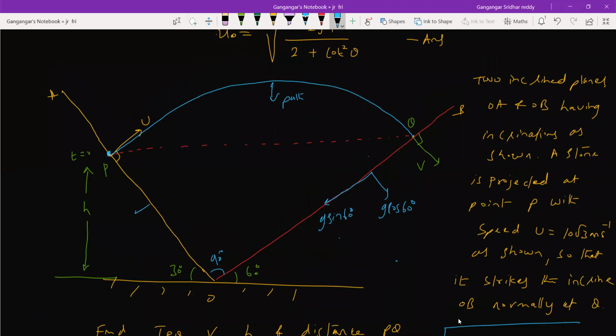You resolve g here, g sin 30. The g sin 30 is what? g by 2, nothing but g cos 60. Fine. You resolve g with respect to either inclined plane, you'll get the same answer. Okay, sir. Got it.